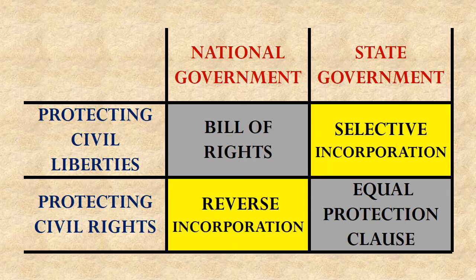Now, in the end, we may be glad about this. We may look here and say, you know what, I'm glad that states can't take away my civil liberties because the Supreme Court invented selective incorporation. Or I'm glad the national government can't take away my civil rights because the Supreme Court invented reverse incorporation. But even if we like the outcome of these things, it doesn't change the fact that it's the court simply making these things up rather than them existing in the actual text of the Constitution.